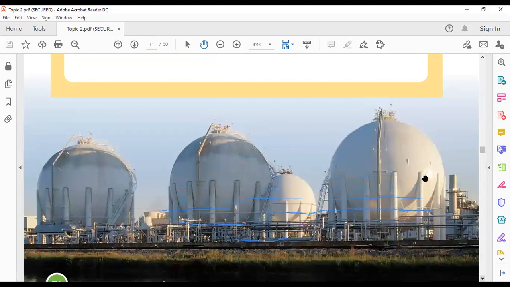Natural gas, like other fossil fuels, we have limited amounts of natural gas. It is non-renewable. If all the available amounts of natural gas are finished, we will wait millions of years for it to form again. So it is non-renewable.